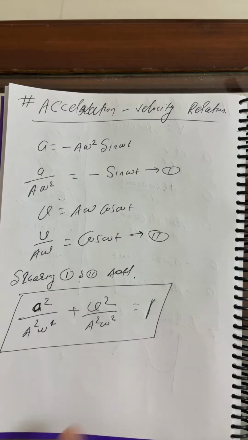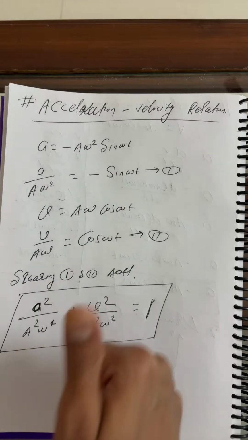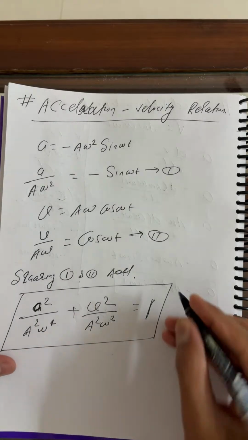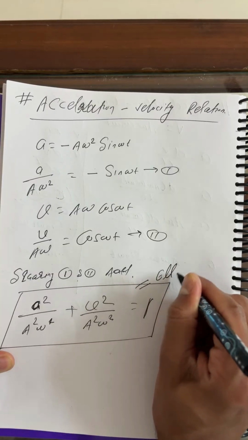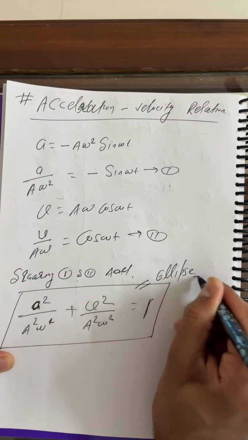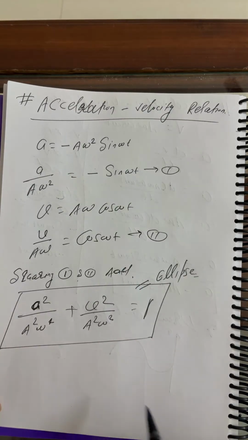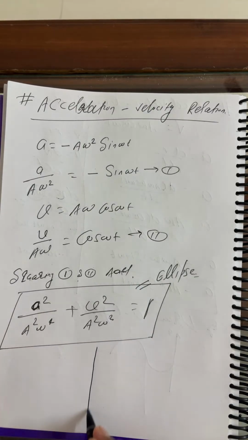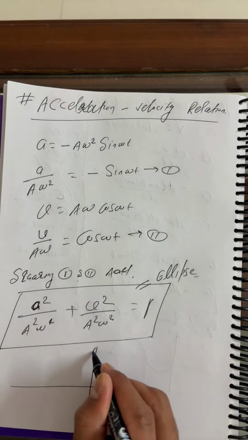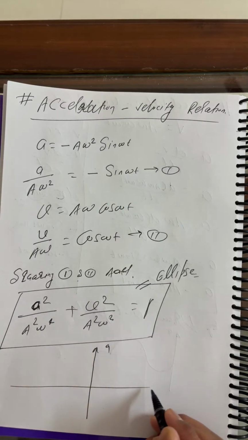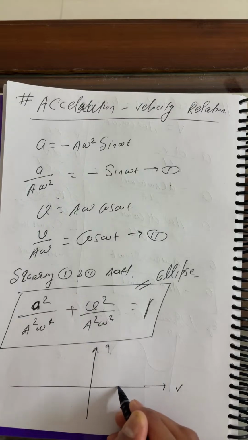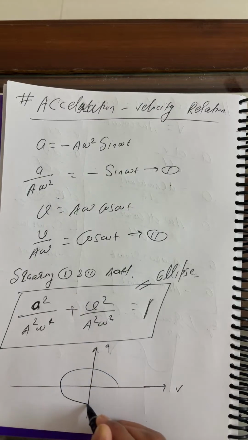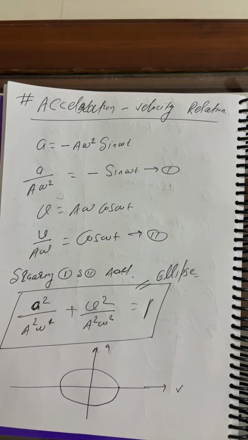Arav Sharma, very good, God bless you. Correct answer. This is an ellipse. So now you can draw the AV graph here, acceleration versus velocity. This is the AV graph.